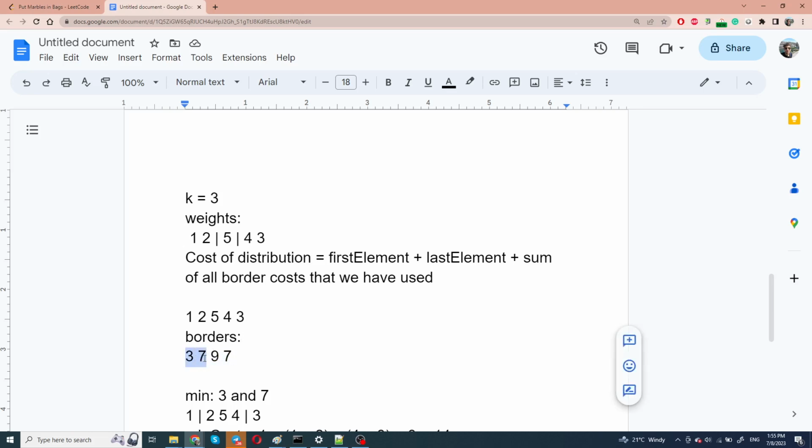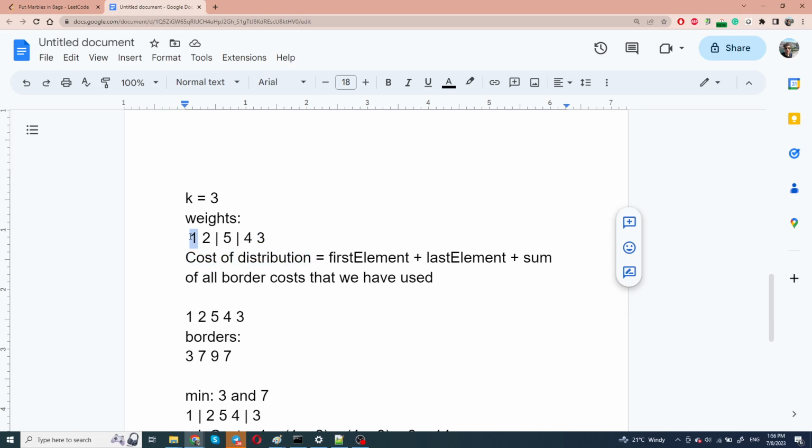So in this case, it's 3 and 7. And to calculate the cost of the maximum distribution, we should take two maximum values among border costs. And in this case, it's equal to 7 and 9. This is true because you can see for yourself that the cost of the distribution is basically the cost of the